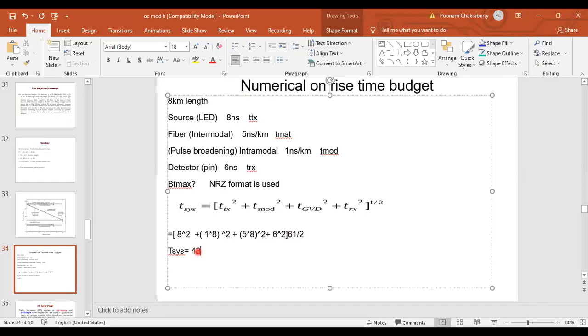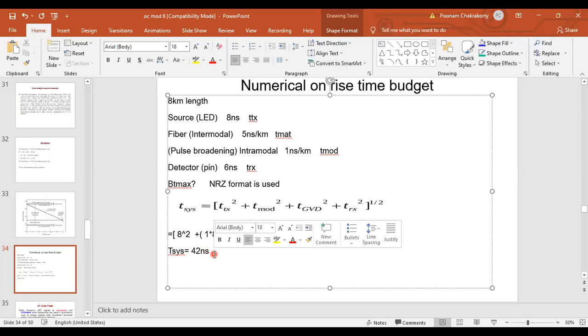Yes, 42 nanosecond. Just check it. अगर वैल्यूज चाहिए तो ये है 64 plus 1600 plus again 64 plus 36 और उसका square root. Okay, so you should be getting 42 nanosecond.